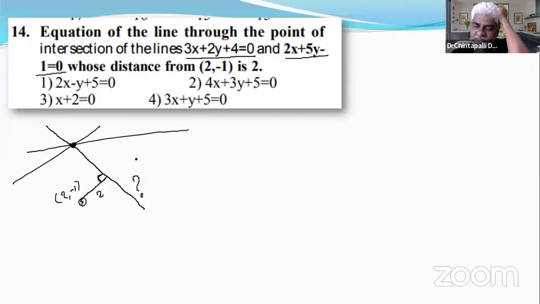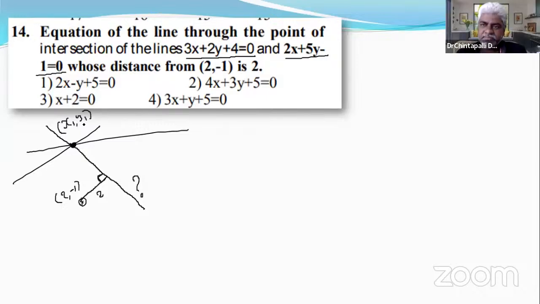Okay, the actual procedure is we must find the point of intersection of these two lines. I am telling the traditional, conventional method. First, find the point of intersection of these two lines, right? We can find it. After finding it, let that point of intersection be x1, y1.